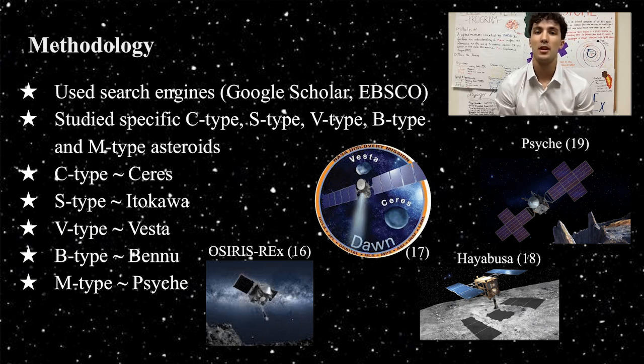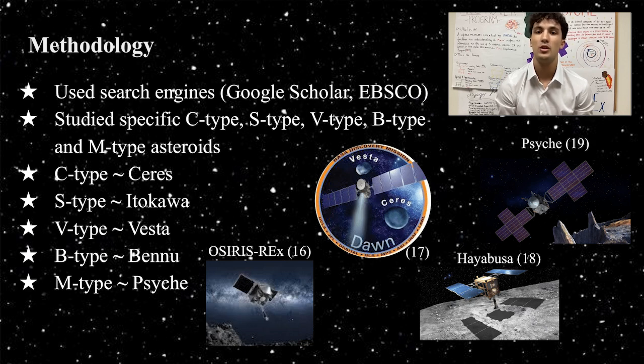Bennu was chosen for the immense amount of data obtained during the OSIRIS-REx mission, including the asteroid's connections to a larger oceanic asteroid and its unique classification as a B-type asteroid as a result of its blue spectral slope. We studied Ceres due to its central role in the Dawn mission and unique core composition, which suggested its dwarf planet status. Itokawa was researched since it is a notable S-type asteroid that had been heavily studied in the Hayabusa mission, and because its small size adds diversity to our sampling.